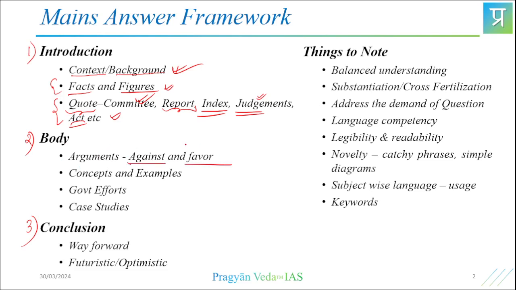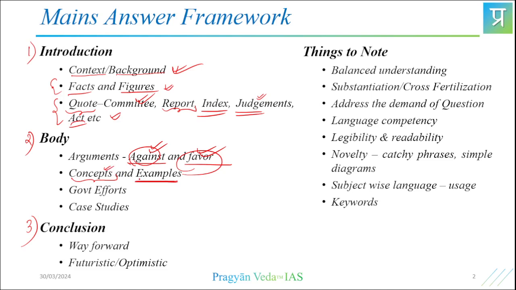And within the body, based on the question's demand, you need to write favor and against pointers. You need to consider both the pros and cons of things and try to organize them systematically in bullet format. Then concepts and examples. The body that you write should mostly explain a concept, take a pointer or major theme, and give some examples.